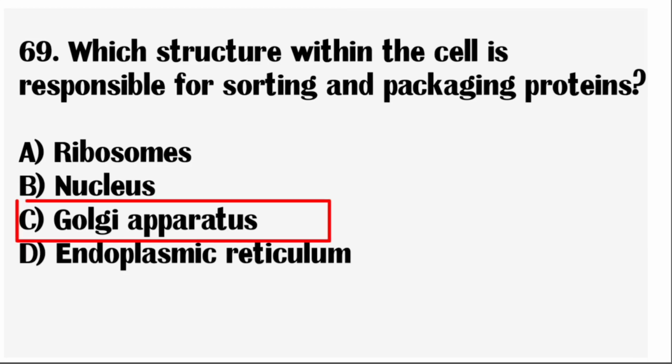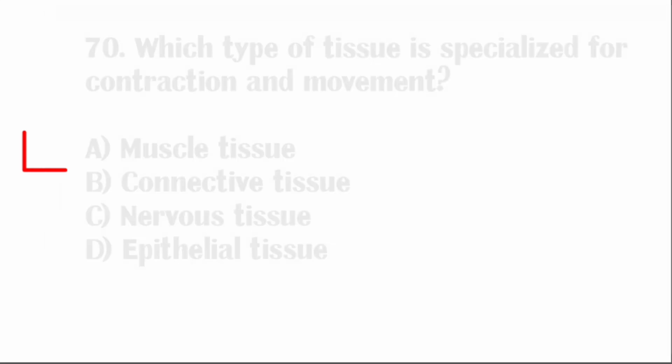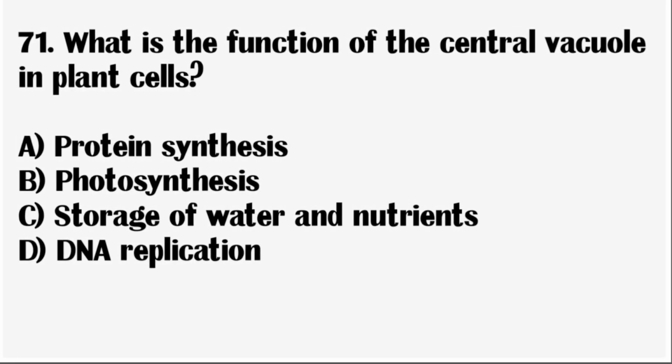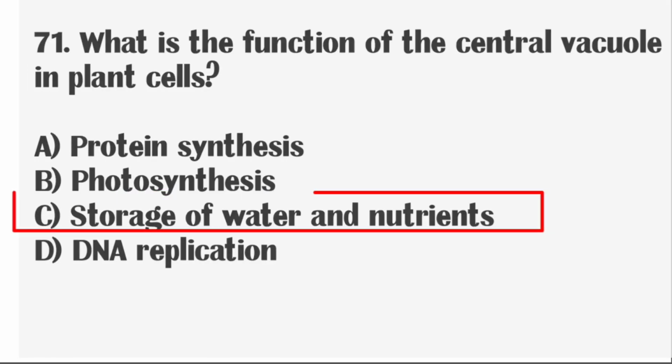Correct answer, Golgi apparatus. Next question, which type of tissue is specialized for contraction and movement? Correct answer, muscle tissue. Next question, what is the function of the central vacuole in plant cells? Correct answer, storage of water and nutrients.